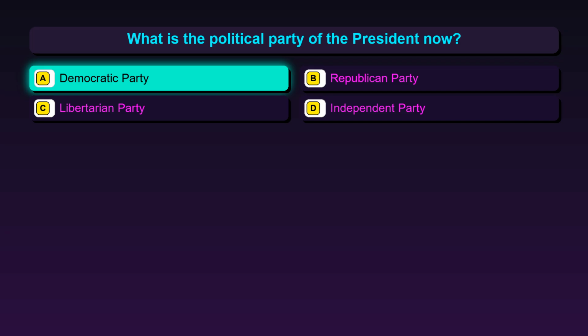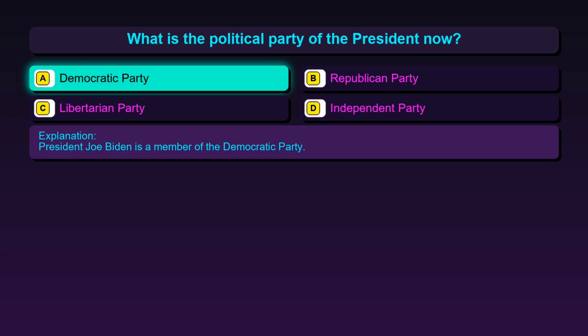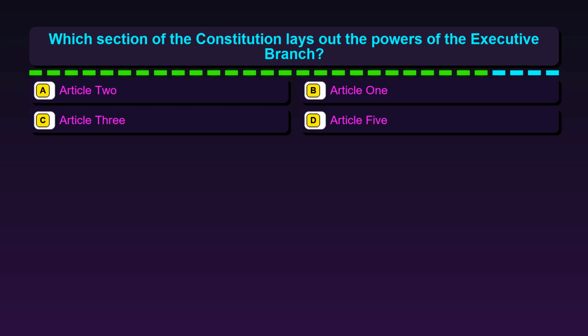The correct answer is option A, Democratic Party. President Joe Biden is a member of the Democratic Party. Question 56. Which section of the Constitution lays out the powers of the executive branch?